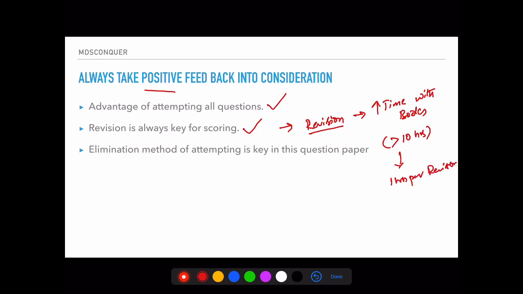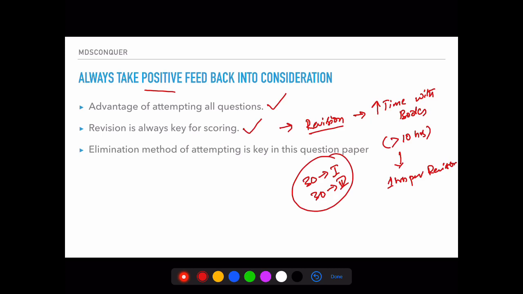At least revise the previous subject or the previous topic which was done a day before. Keep 1 hour for revision. Before you start, you can keep 30 minutes for revision. Before you end your schedule, you can keep 30 minutes for another round of revision.